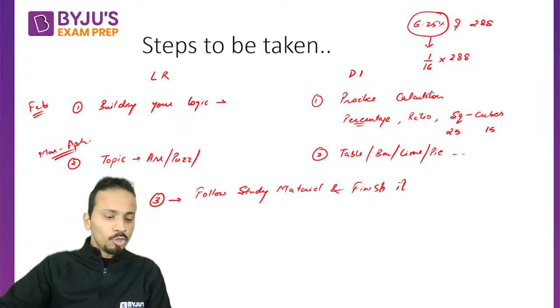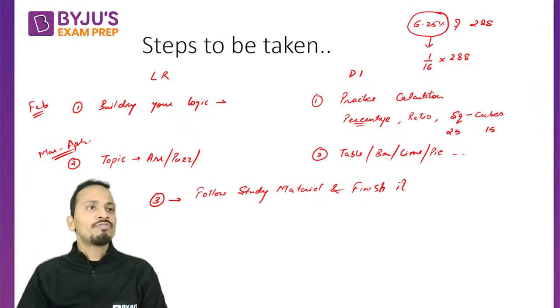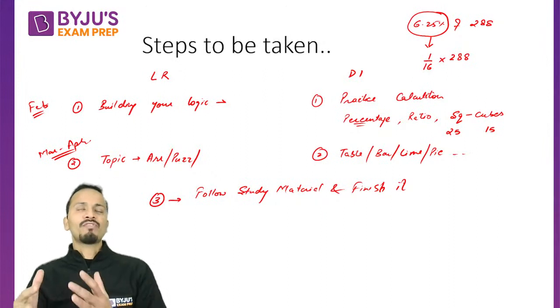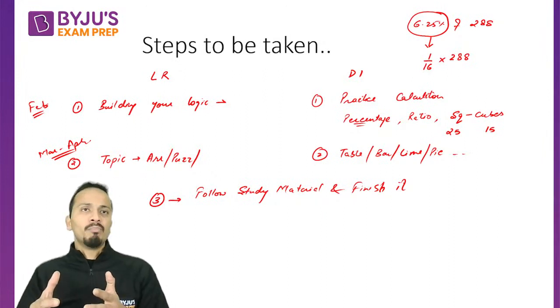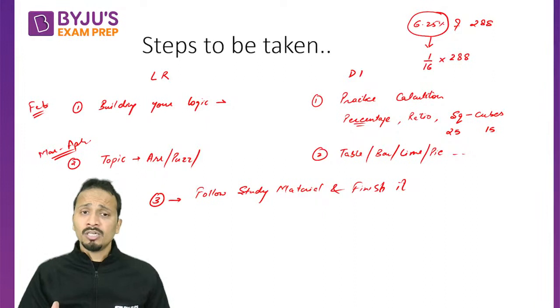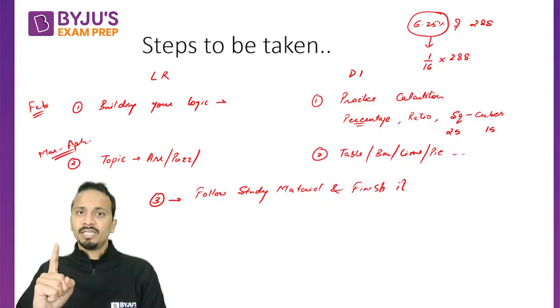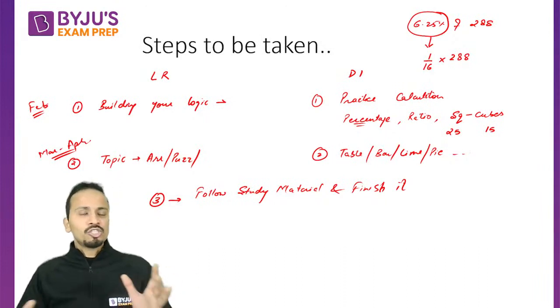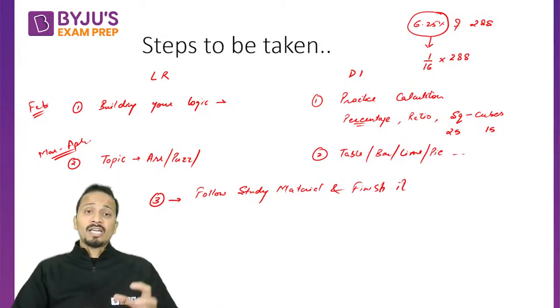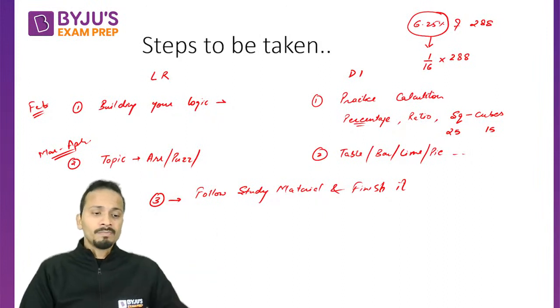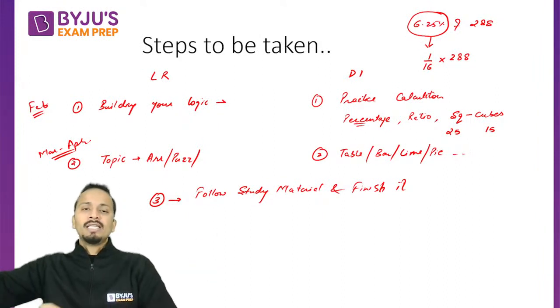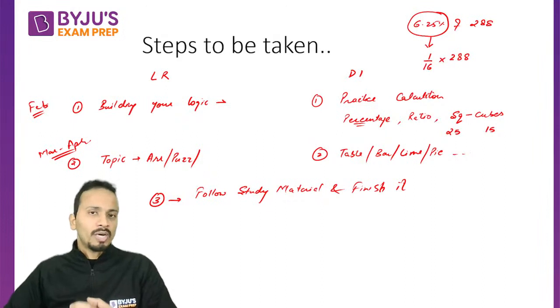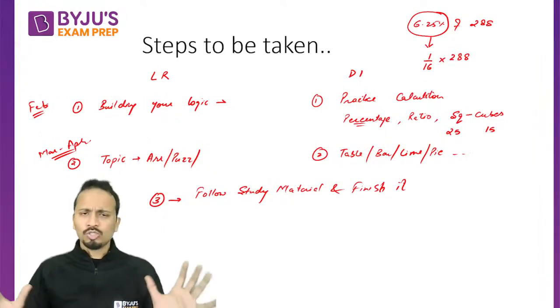It's totally up to you whether you follow material from an institute or books published by different authors, but follow a particular study material. Don't keep flip-flopping between different study materials. It's not that you start with the material of Institute 1, then jump to Institute 2, then in between go to author 1 and then author 2, and so on and so forth.